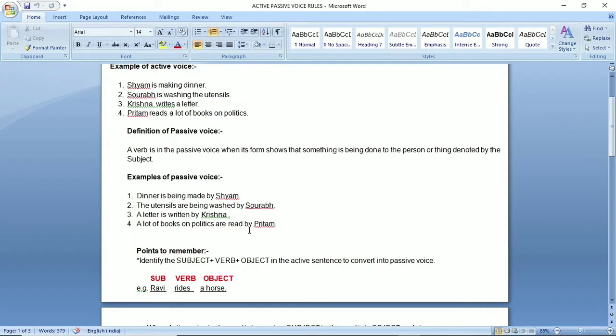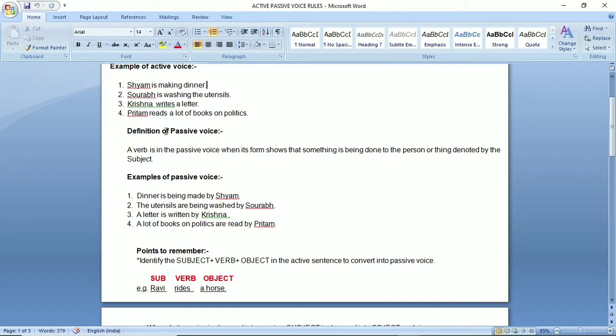This is important. Now, students, as you have seen in the above examples, in active voice, the doer of the action is given importance, and in passive voice, what work is done is given importance. So, if it is asked, what is the difference between active voice and passive voice? The answer will be that in active voice, the subject is active and it is given more importance.